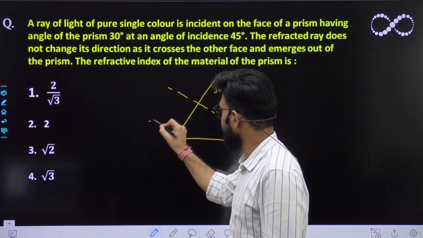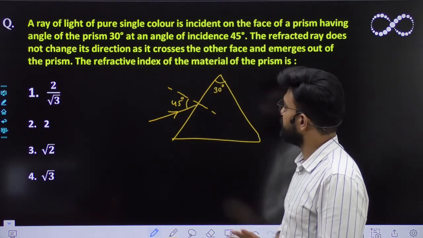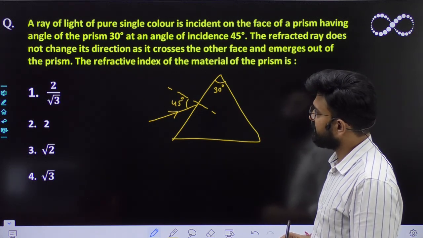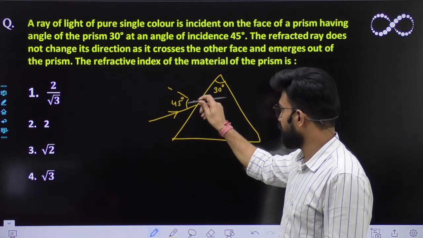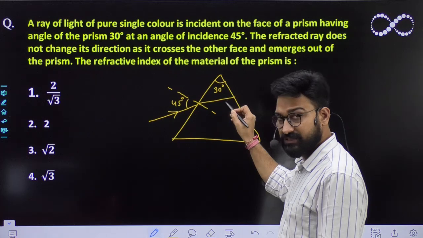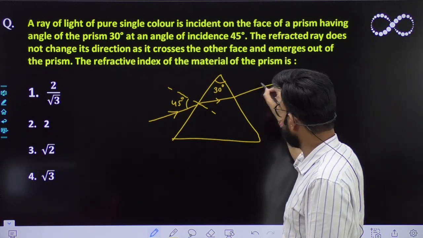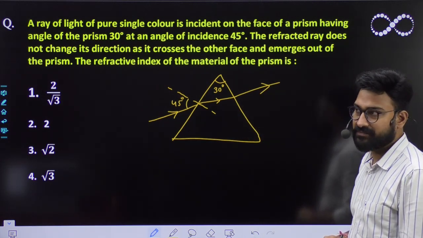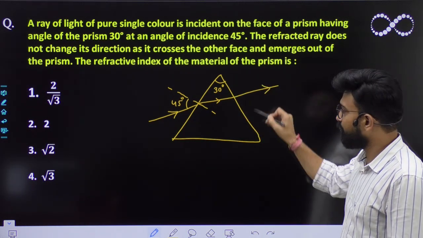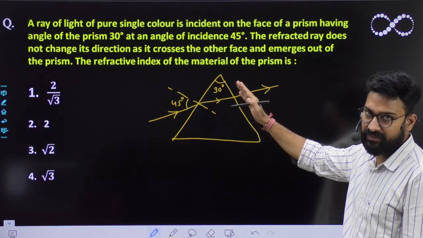So this incident angle is also given to you, which is 45 degrees at its first face. The refracted ray does not change its direction as it crosses the other face. So that means if it goes like this, it does not change its direction. That means this refracted ray has to hit the other face at an angle of 90 degrees. So it will go like this without deviation, don't you think? है ना? This can only happen when at the second face it strikes the surface at an angle of 90 degrees.